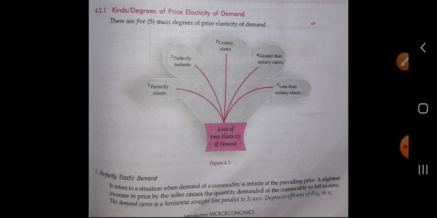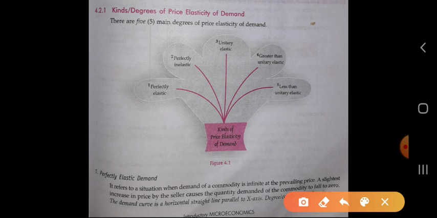Okay, it refers to the situation when the demand of the commodity is infinite. We can't measure or calculate it, because the demand of the commodity is infinite at the prevailing price. Whatever the price, the demand of the commodity will be infinite.